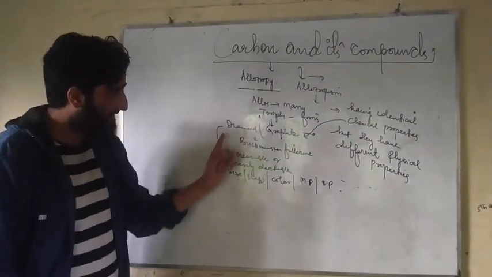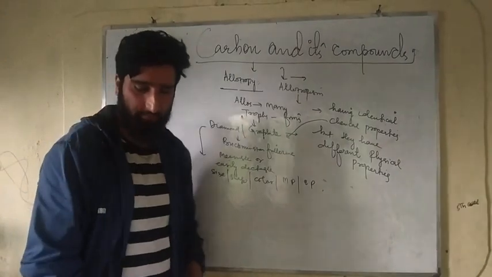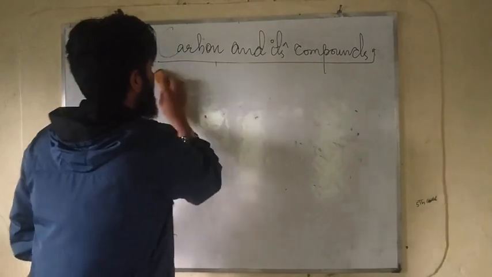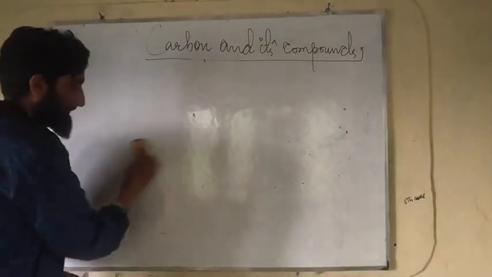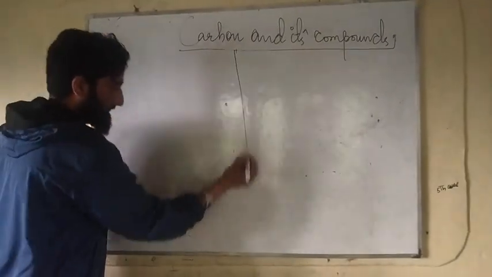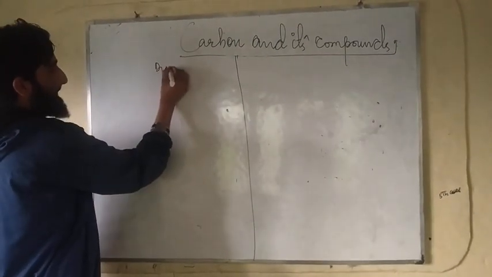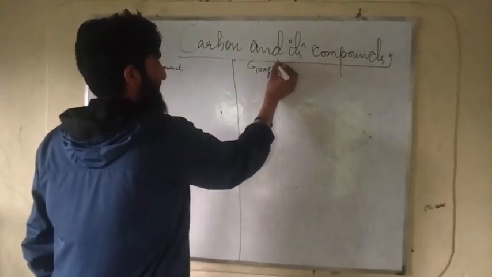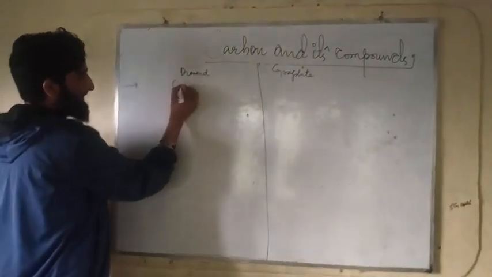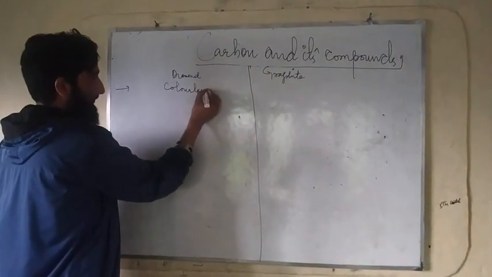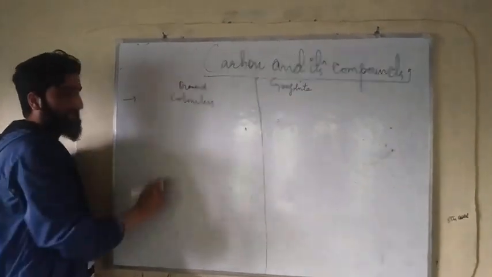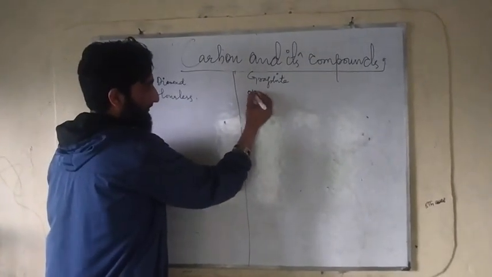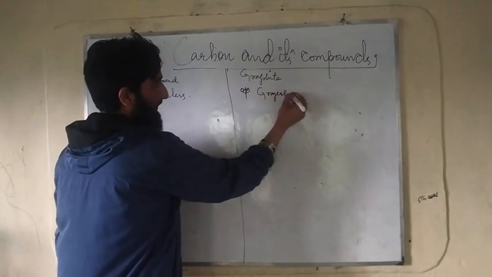Let's differentiate these two, diamond and graphite, on the basis of their physical properties. This is diamond, this is graphite. As far as diamond is concerned, this is colorless, the first physical property of diamond. This is colorless, and graphite is grayish black.